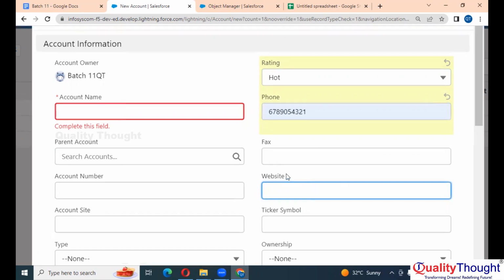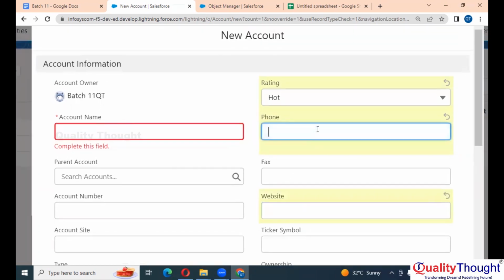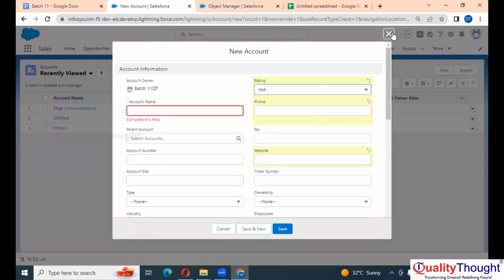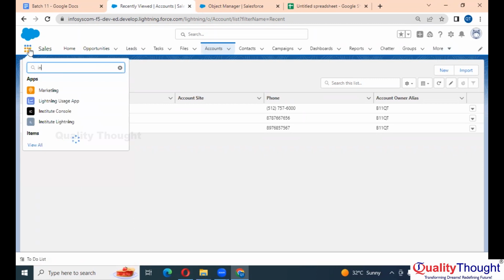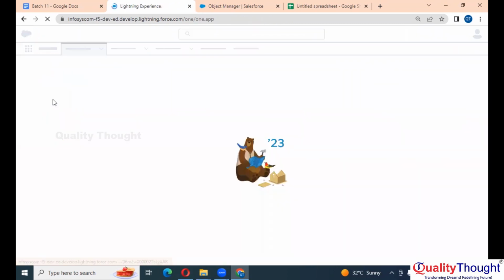Are we clear? Right? Now here, let's go to our custom objects. We stored it in Institute, right? Institute Lightning. Let's go.